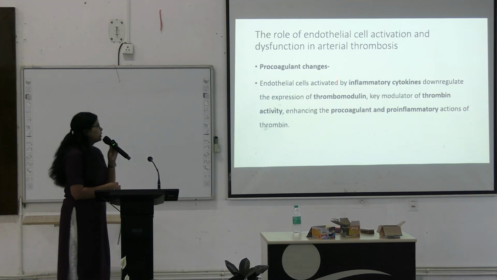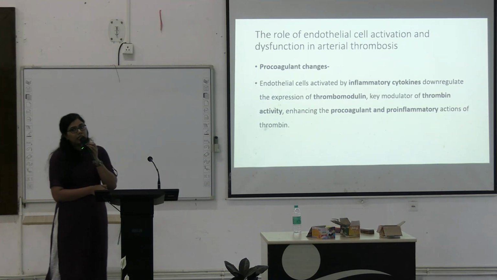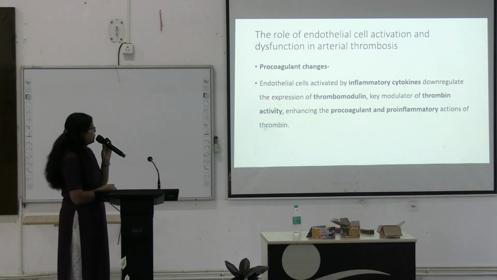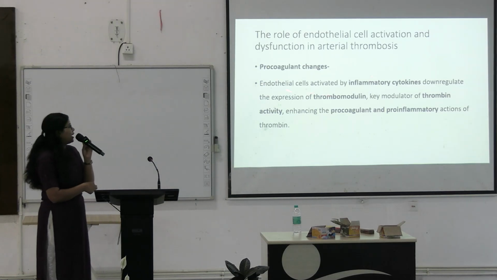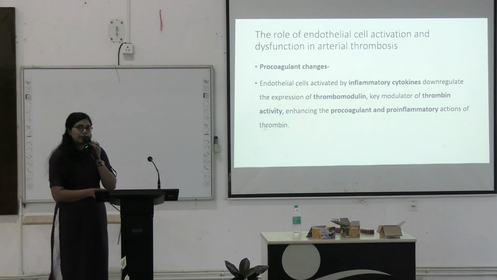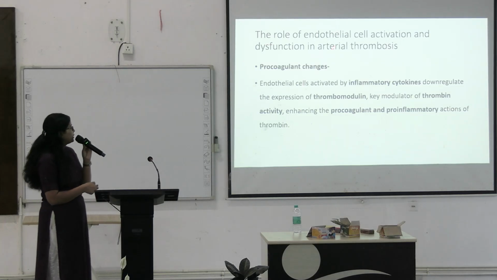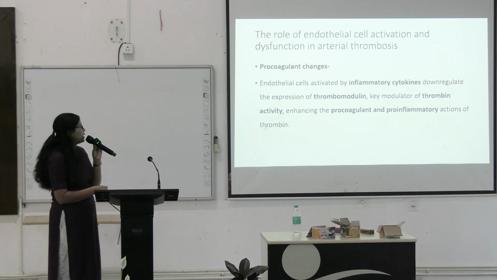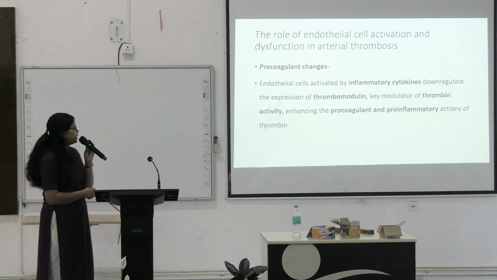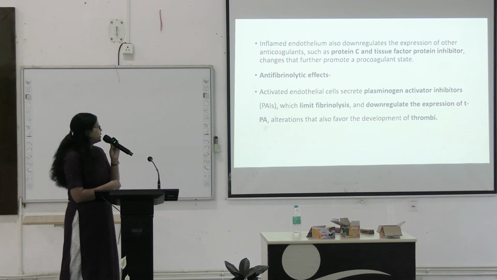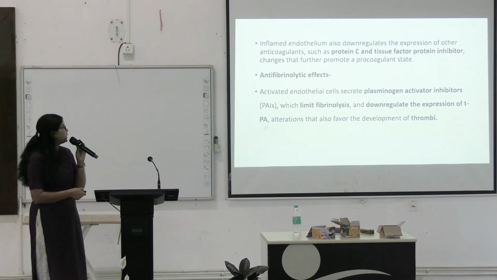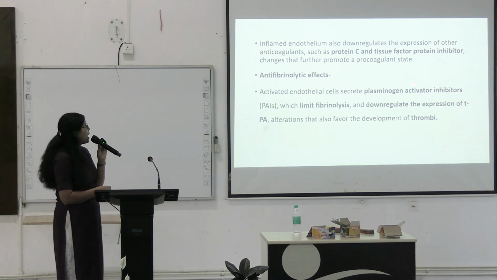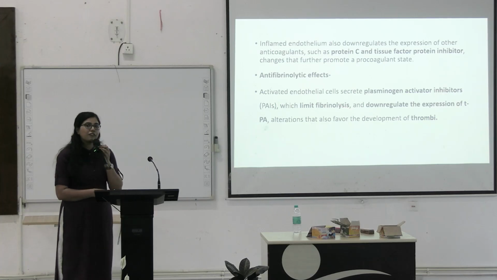So what happens once the endothelial cell is activated? These endothelial cells have two types of activity: procoagulant activity and anticoagulant activity. The procoagulant changes are that the endothelial cells once activated will secrete some inflammatory cytokines, and they will downregulate the expression of thrombomodulin, the key modulator of thrombin activity, thus enhancing the procoagulant and pro-inflammatory actions of thrombin. Now this inflamed endothelium is also downregulating